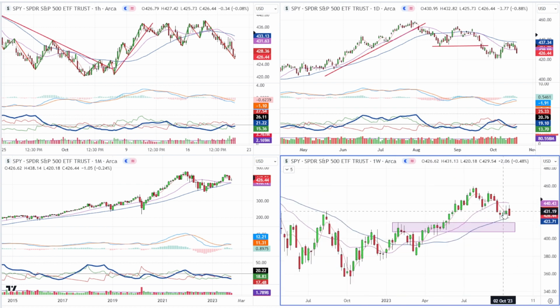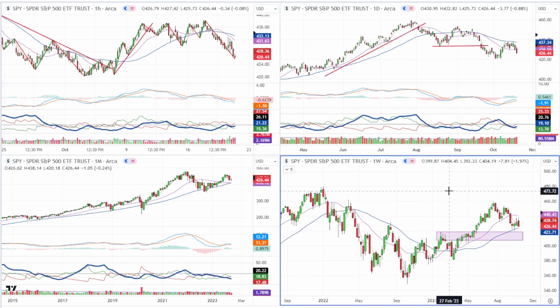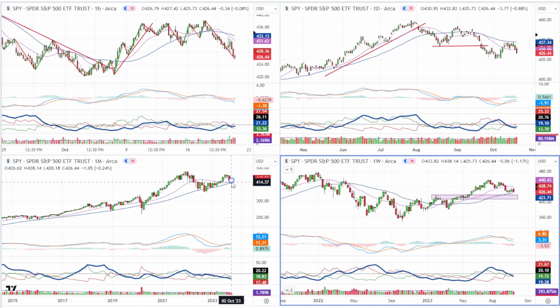Because we broke the 18 and the 18 is rolled over, the next target level for me is the 18 on the next higher time frame. So the 4,200 zone. It doesn't have to come and touch it on the nose, but somewhere in that area is where I want to be watching for signs of improvement, signs of divergence.